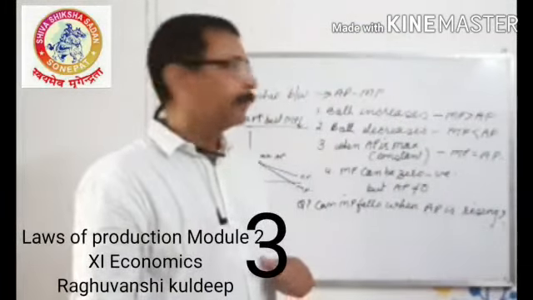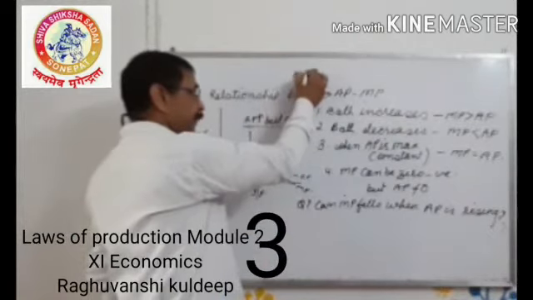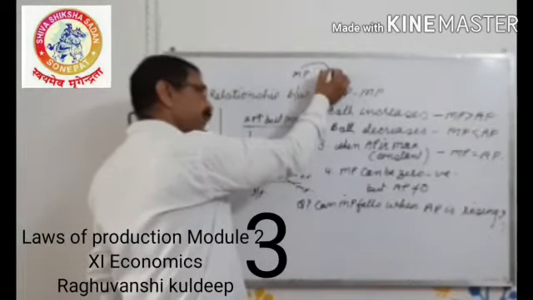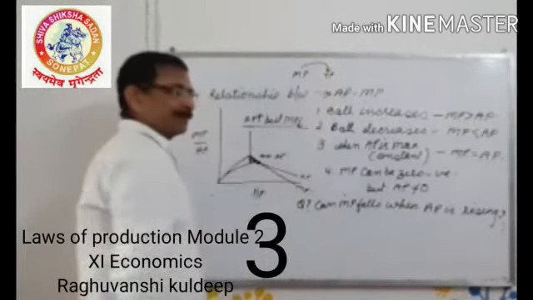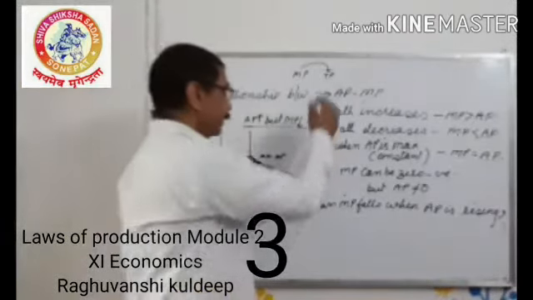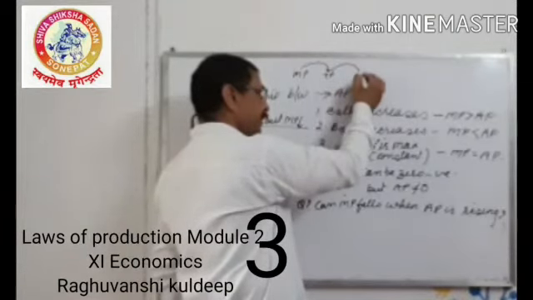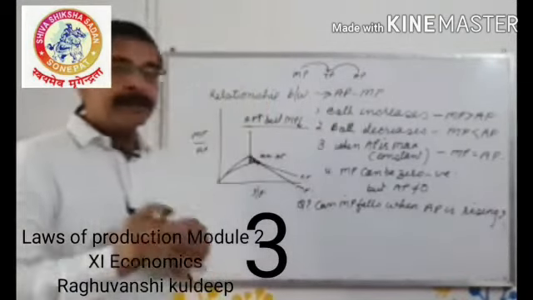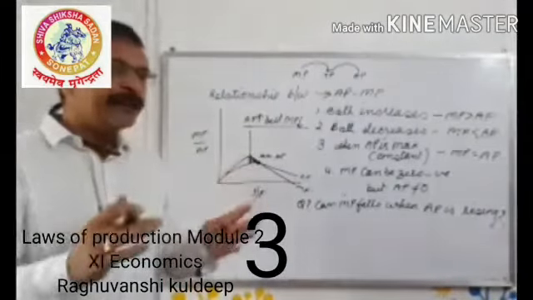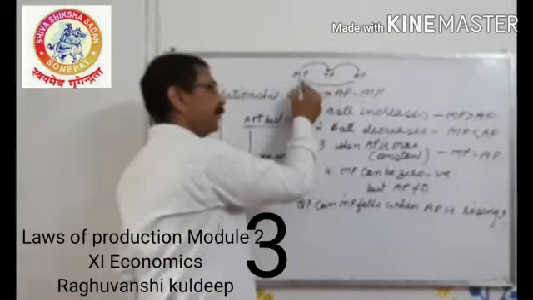Why? I will tell you one more thing. MP is that force which brings the change in total production. MP is the rate of change in total production. And according to the change in TP, there will be a change in AP. It means indirectly the change in AP depends on the change in MP.